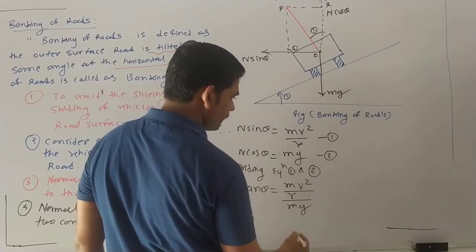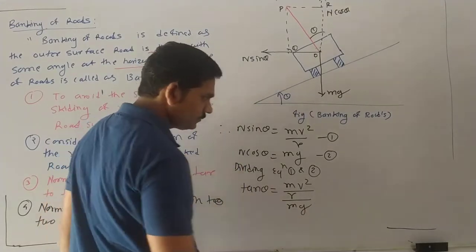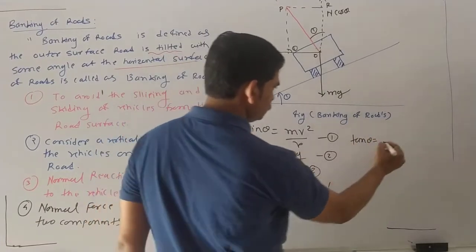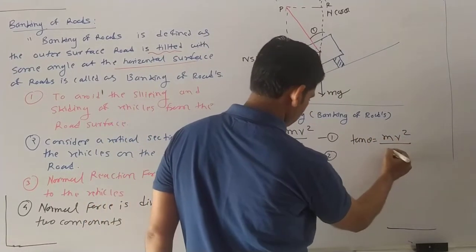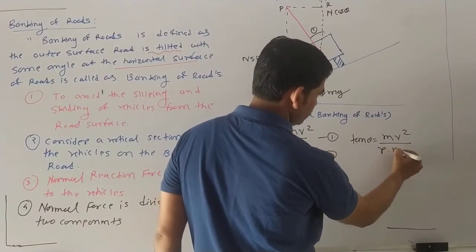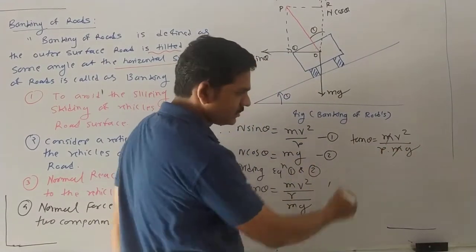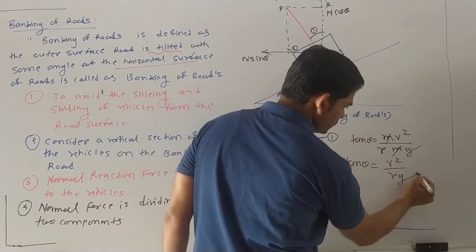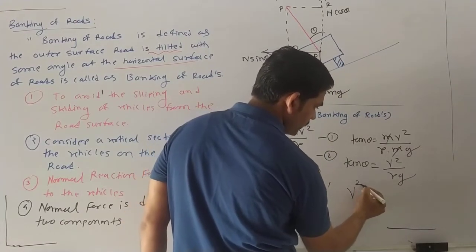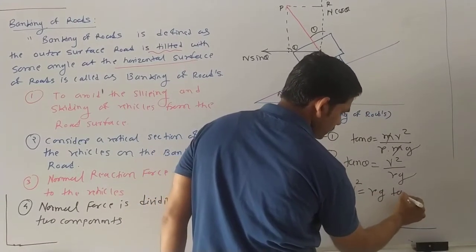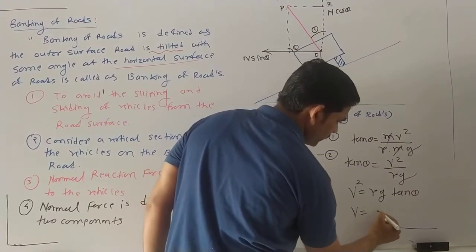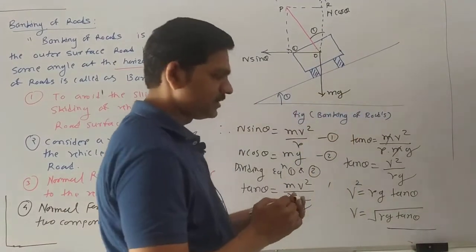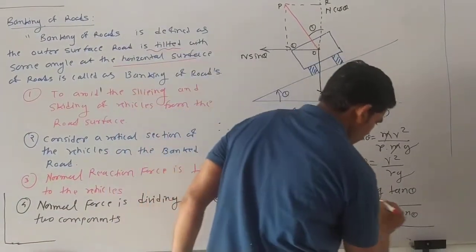Yes or no? Yes. After solving this, tan theta is equal to m v square upon r into m g. This m gets cancelled. So what remains? Tan theta is equal to v square upon rg. So what is the formula we are getting? V square is equal to rg tan theta. So v is equal to under root rg tan theta. This is the equation we get for banking of roads.